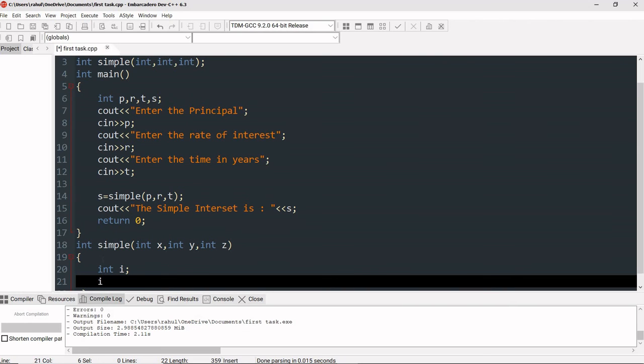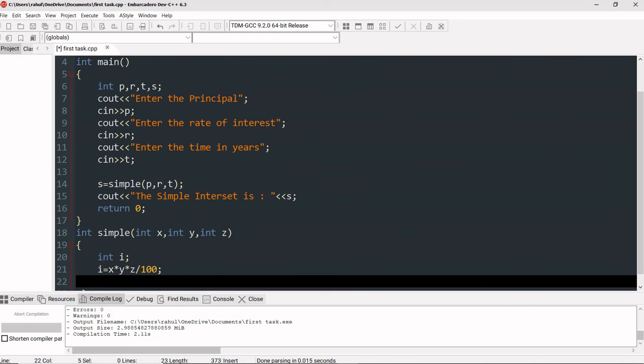So it will be I equal to x into y into z divided by 100. Okay, and then we have to return this value, return I.